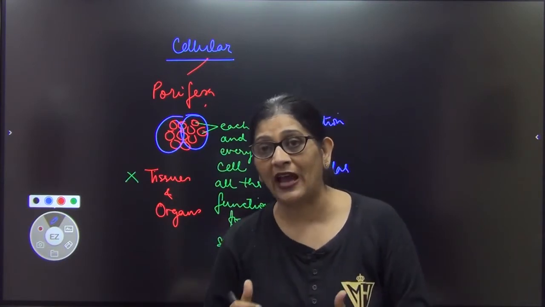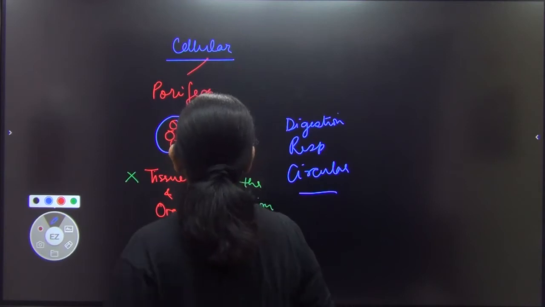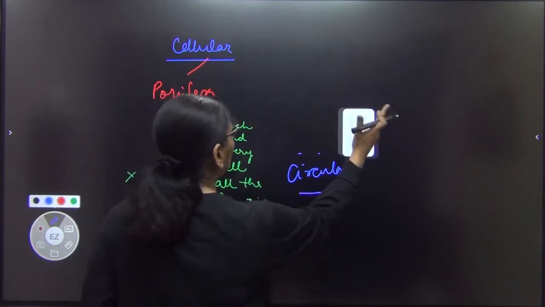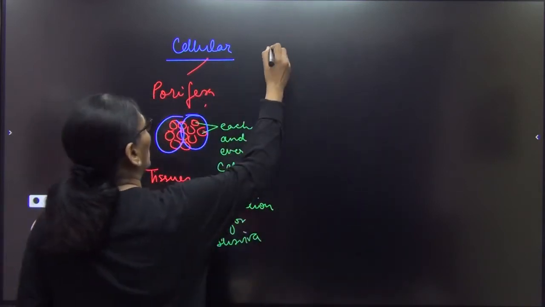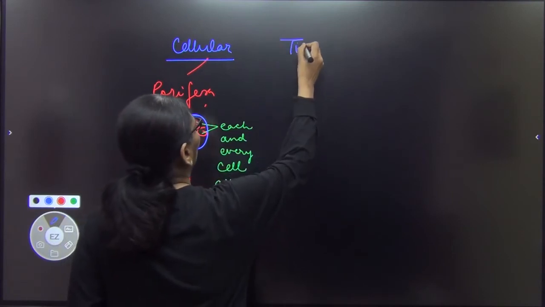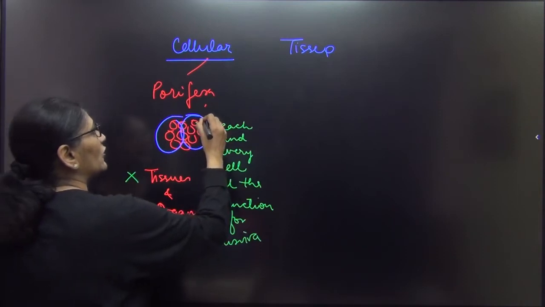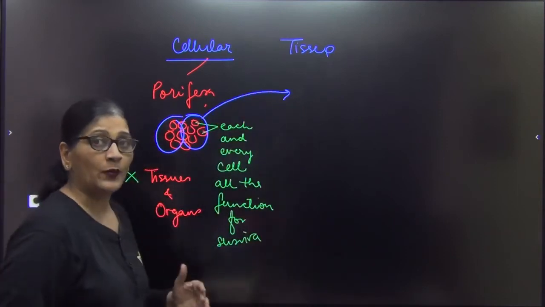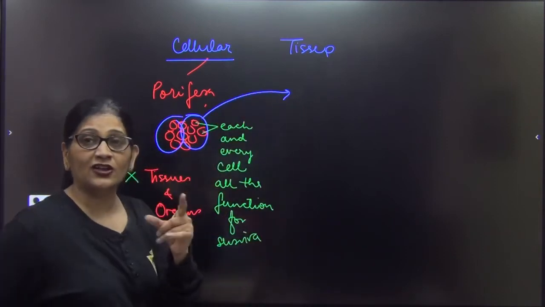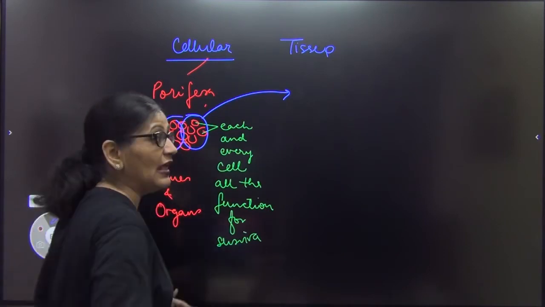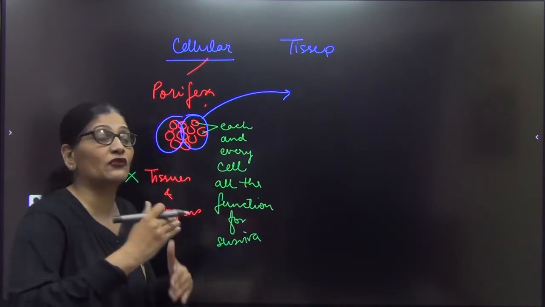So what happened? After cellular level of development, there came the second level of development called as tissue level of development. What is tissue? When a group of cells, from here I am showing, when the group of cells, they get together to perform one single function. That means we have started division of labor.